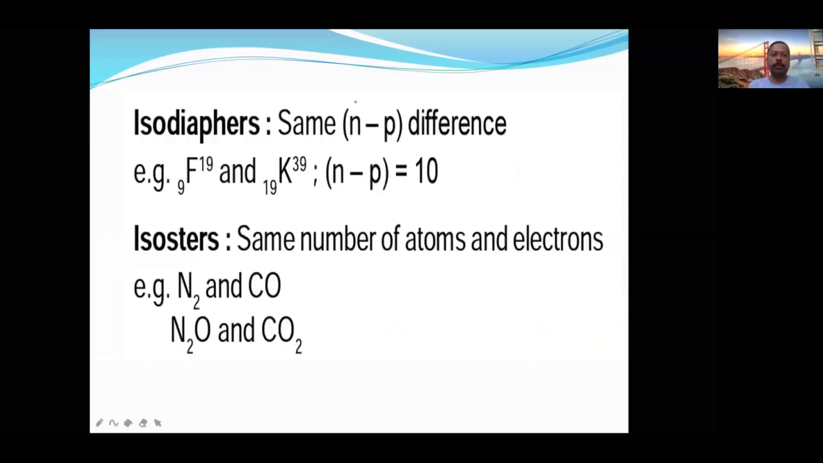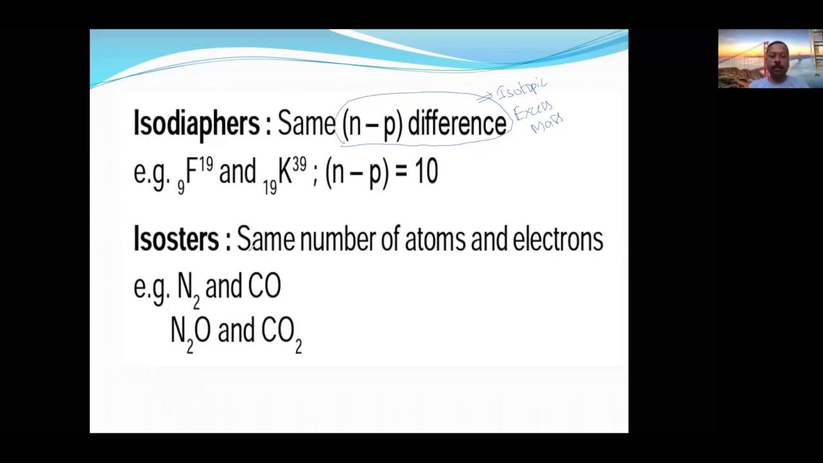Next one is isodiaphers. This is important. Isodiaphers have the same n minus p difference. Actually, this n minus p is sometimes called the isotopic excess mass. Isotopic excess mass. Okay, n by p ratio. So like 19 and 10. So the number of neutrons will be how much? 10. This is n minus p.